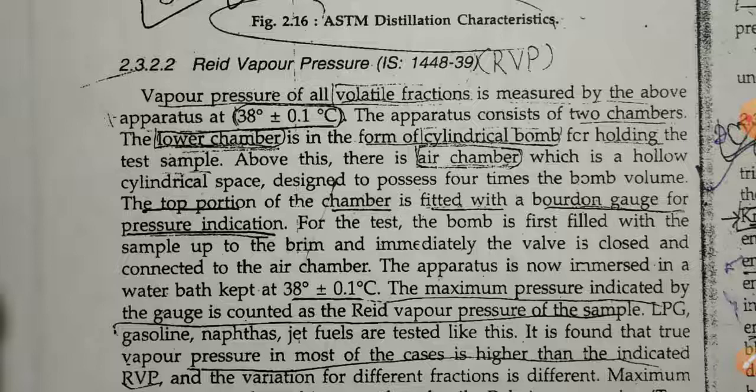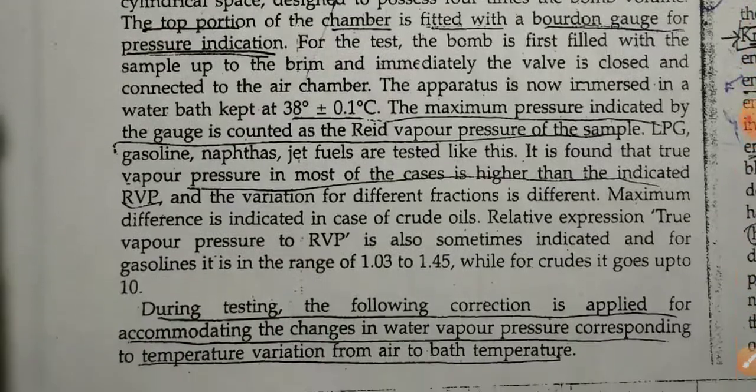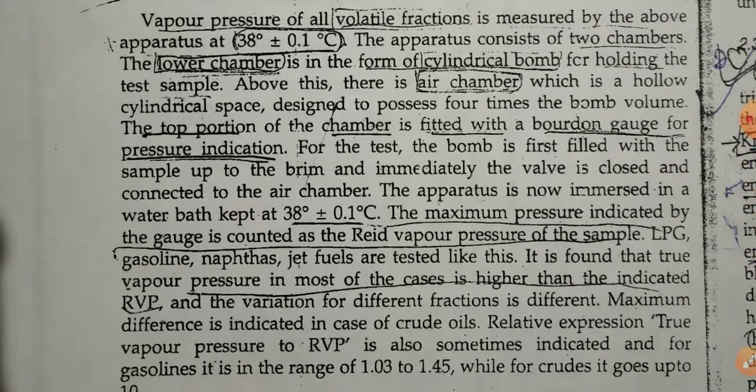This is the simple part for Reid vapor pressure. The maximum pressure indicated by the gauge is counted as the Reid vapor pressure of the sample, and liquefied petroleum gas, gasoline, naphthas and jet fuels are tested like this.